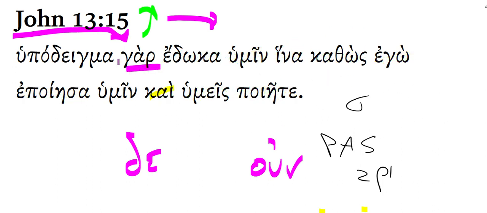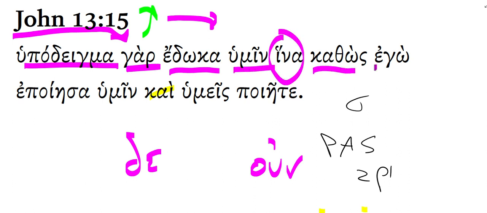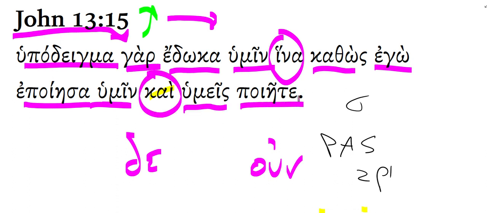Let's just do the whole verse from the beginning. Jesus says, "For I gave to you all an example, so that just as I did for you all, also you all should do." Let's look at this form of didomi right here, edoka.